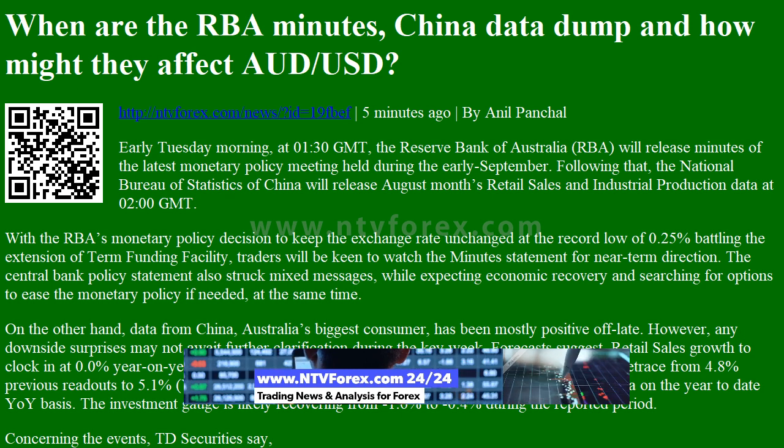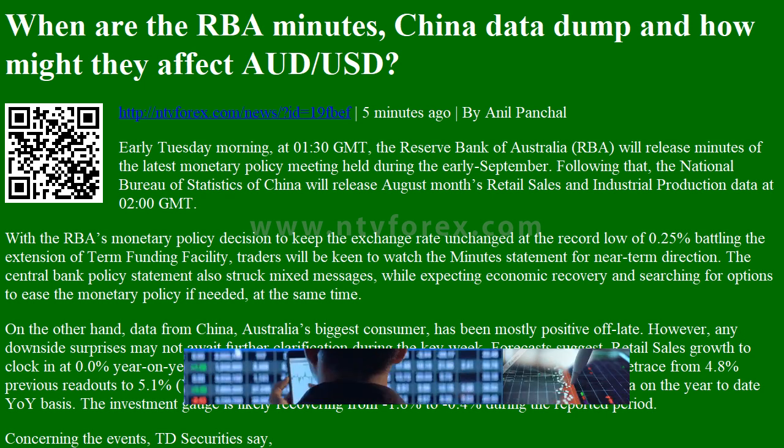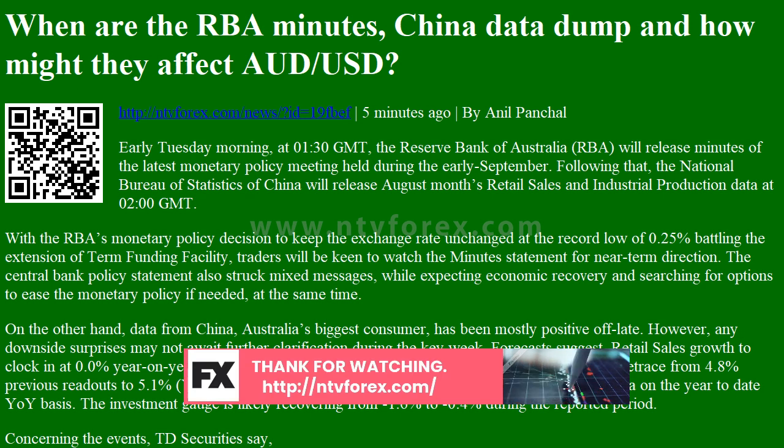Early Tuesday morning, at 01:30 GMT, the Reserve Bank of Australia (RBA) will release minutes of the latest monetary policy meeting held during early September. Following that, the National Bureau of Statistics of China will release August month's retail sales and industrial production data at 02:00 GMT. With the RBA's monetary policy decision to keep the exchange rate unchanged at the record low of 0.25%